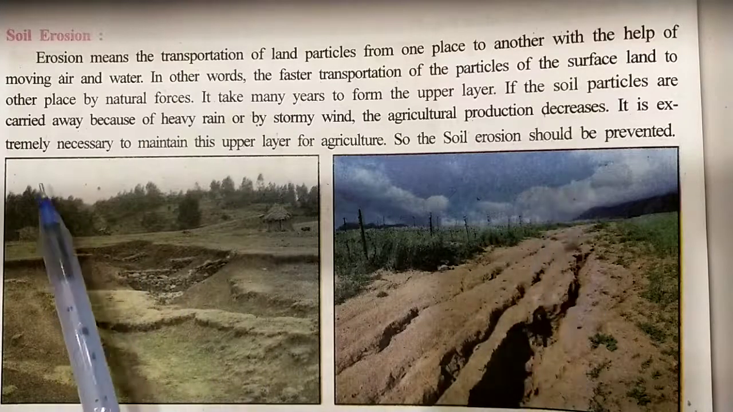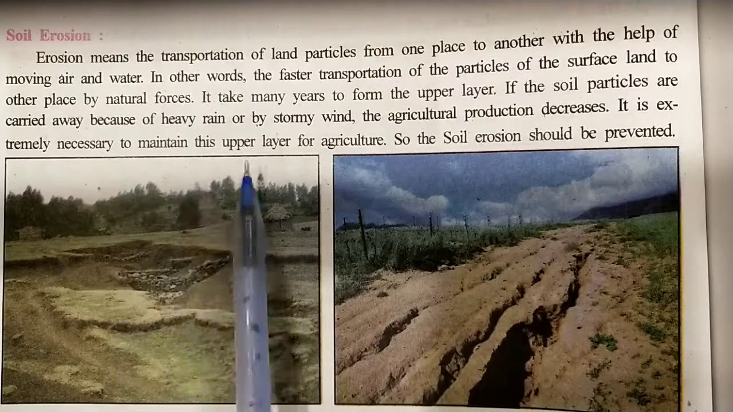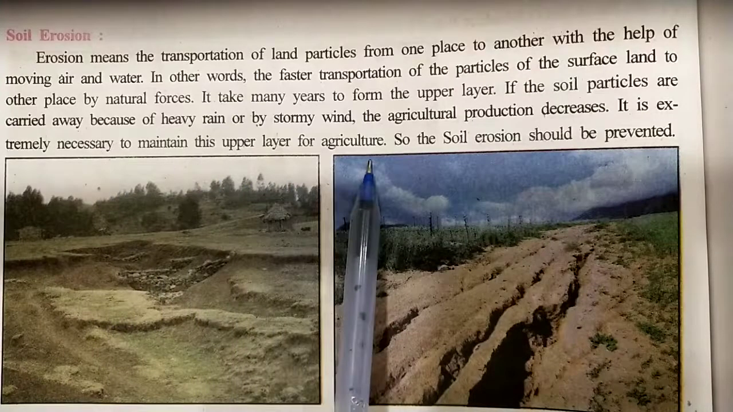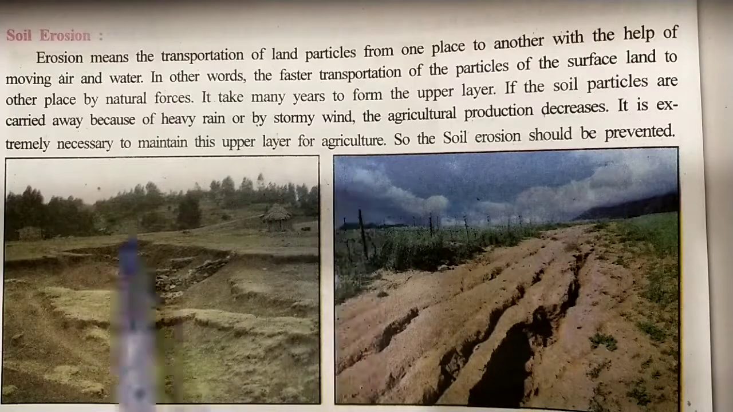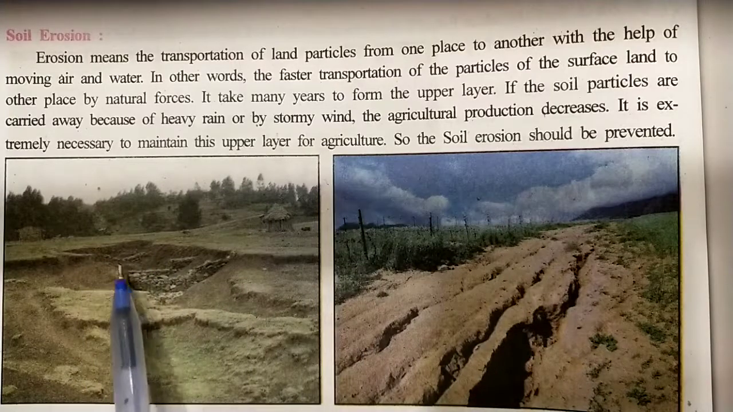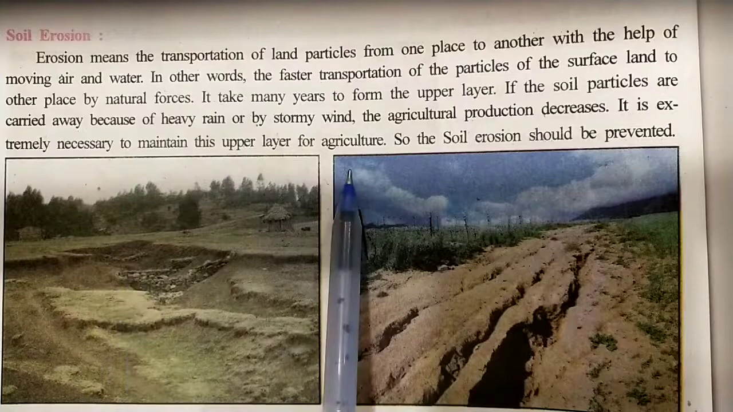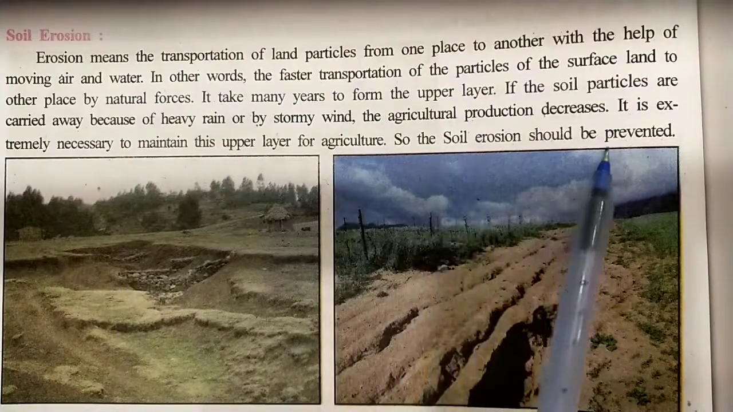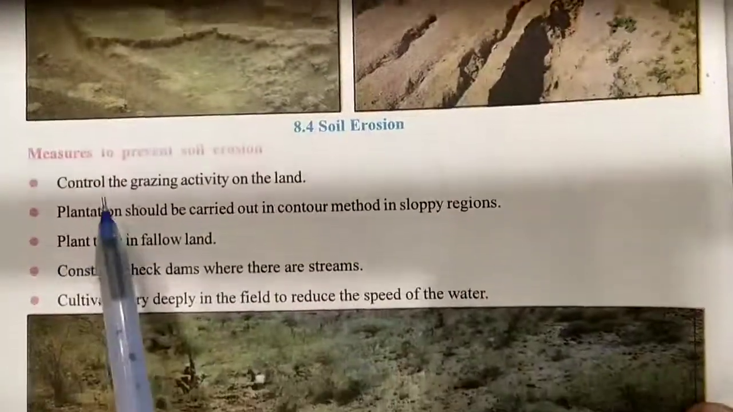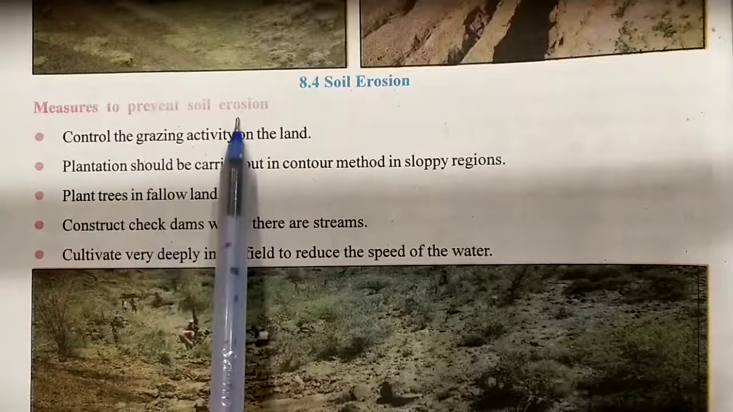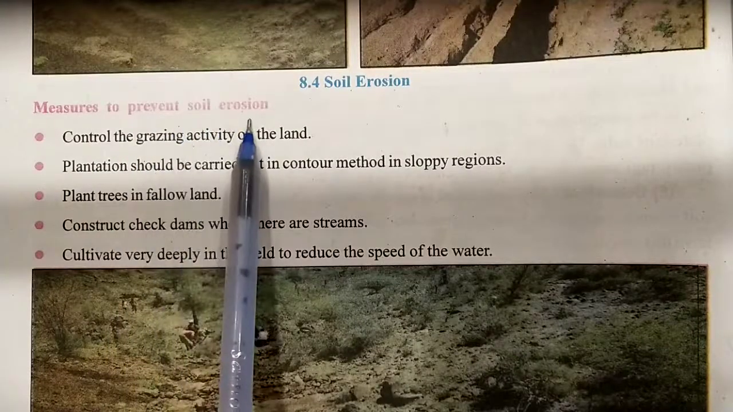It is extremely necessary to maintain this upper layer for agriculture. So the upper layer particles, it must be maintained for good agriculture. So the soil erosion should be prevented. Measures to prevent erosion. How can we prevent erosion?